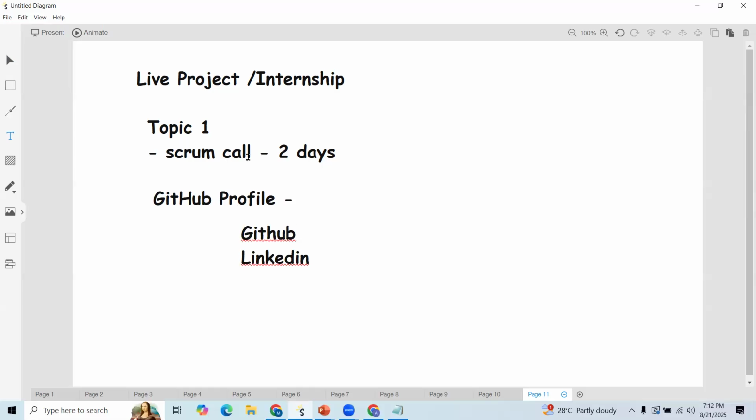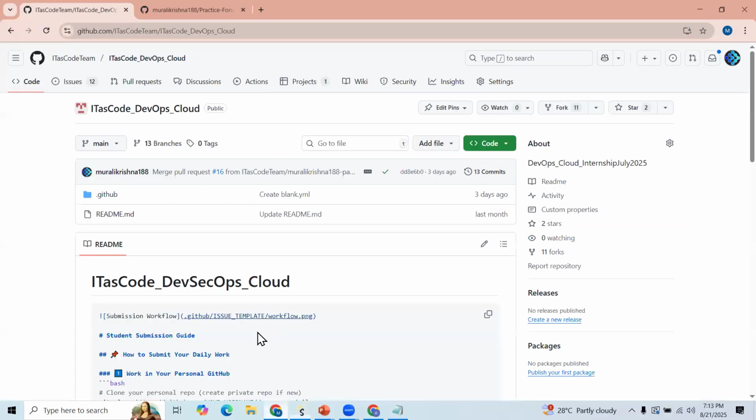So whatever things you're learning, you need to present in the daily Scrum call. Once it is done, you need to post on your GitHub as well as LinkedIn, right? So we used to follow this process. Whoever is working in real-time offices can follow the user stories. No need to attend these Scrum call sessions. You can just see these user stories, and based on that, you can start working. If you have any questions, you can reach us, right? Based on your flexibility, if you have time, then you can attend that.